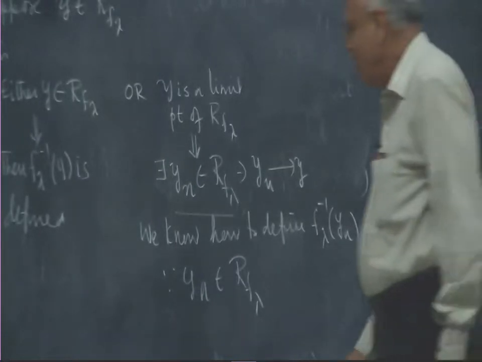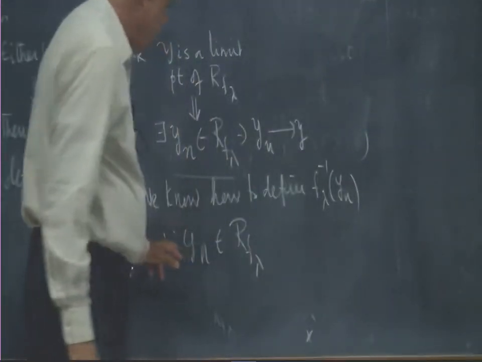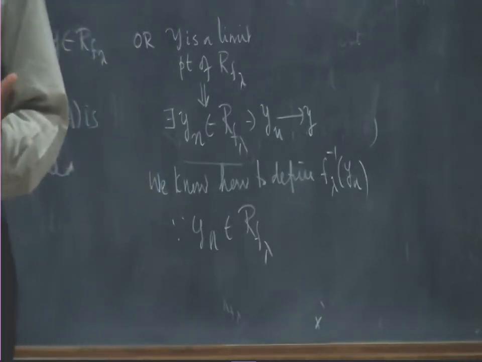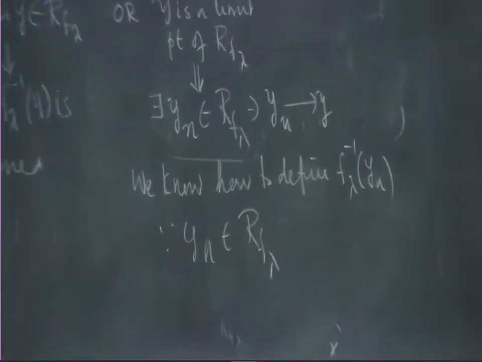And therefore, since I know yn goes to y, the possible hope is to define f lambda inverse y as the limit of f lambda inverse yn.